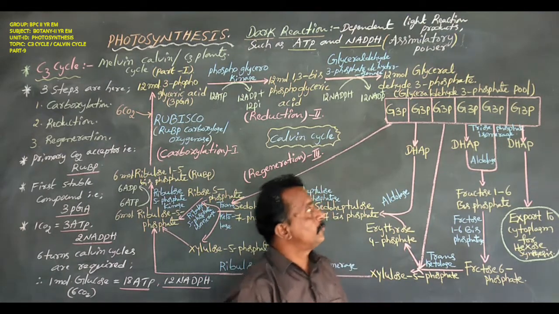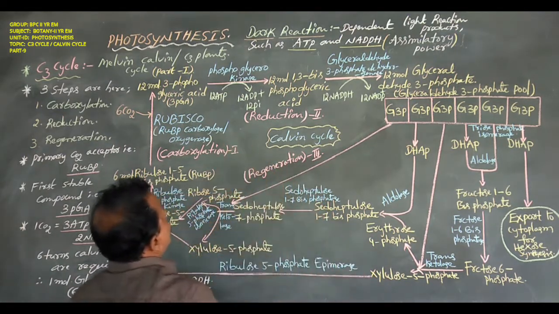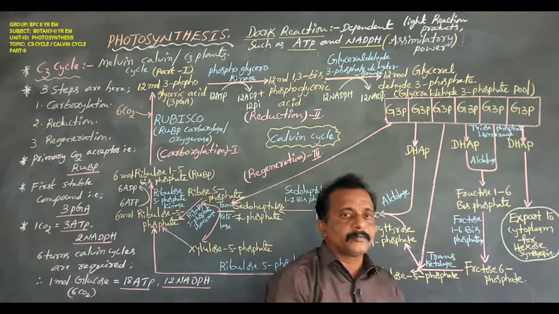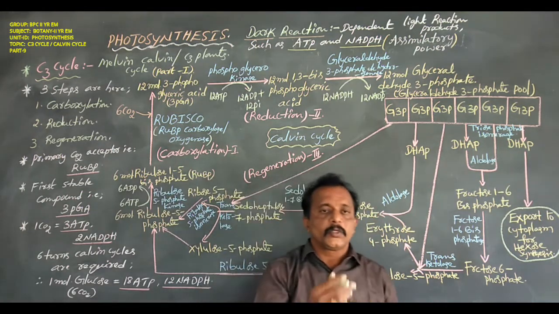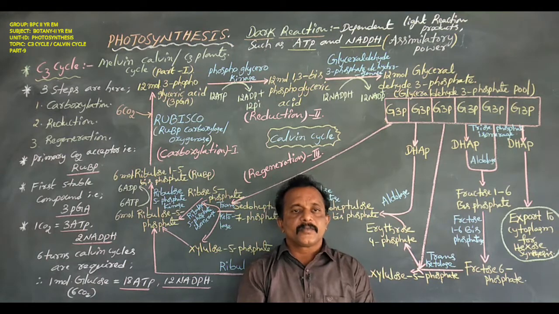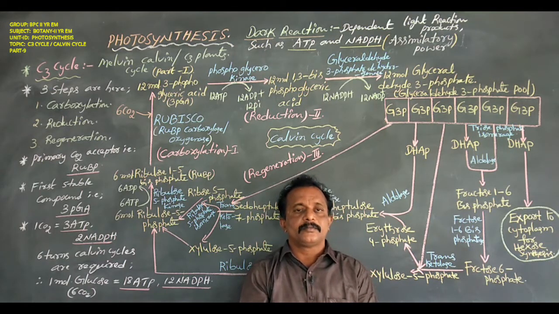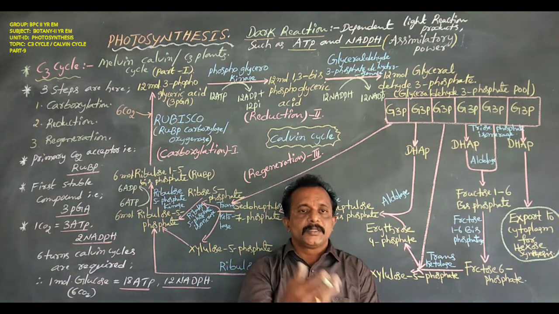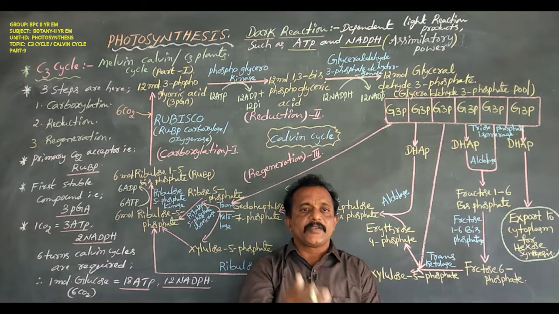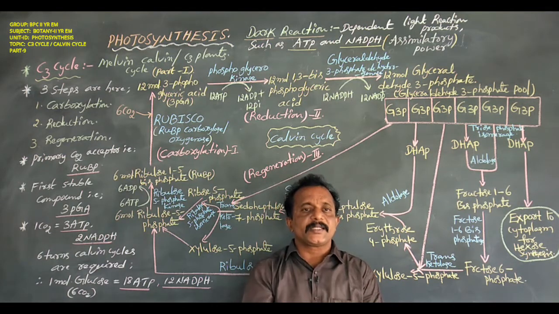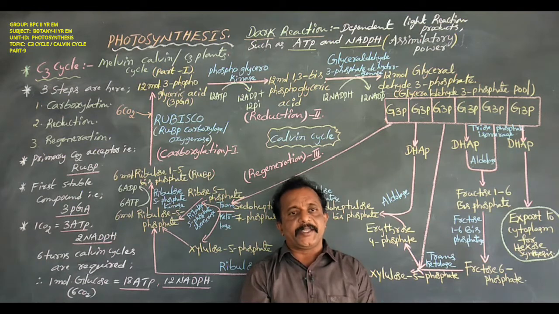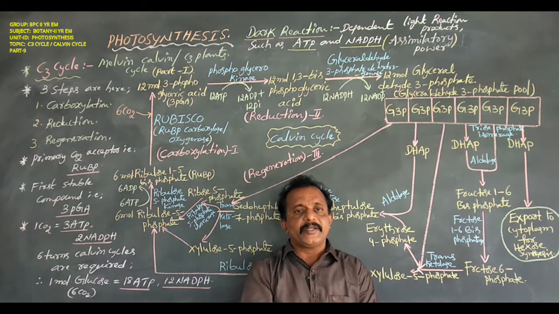Okay now? In the dark reaction, C3 plants, C4 plants as well as CAM plants are involved.